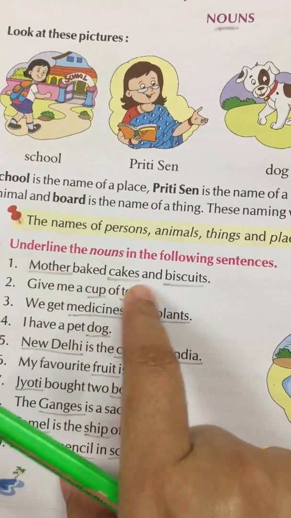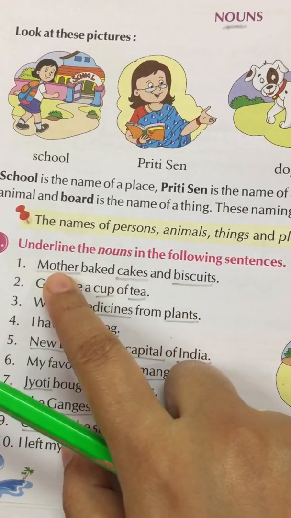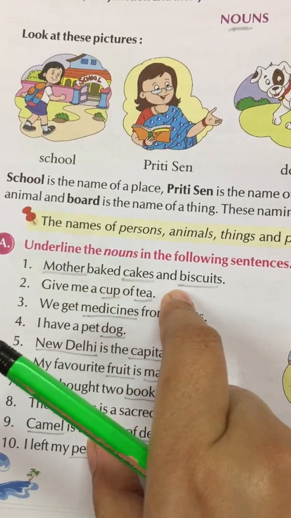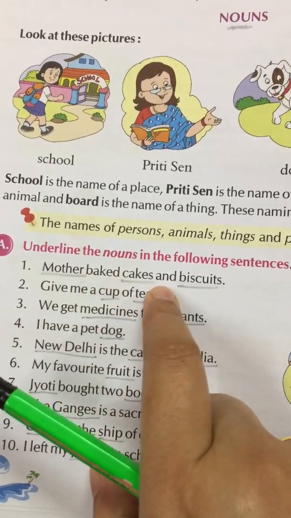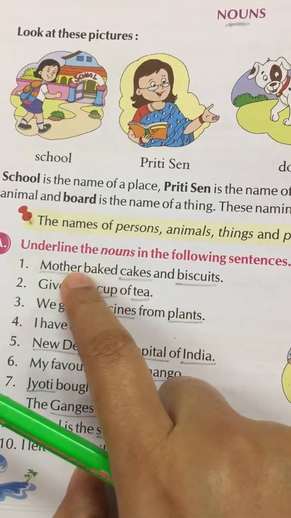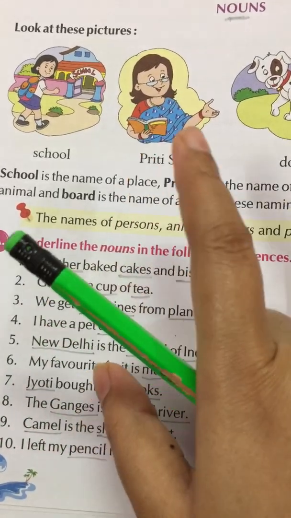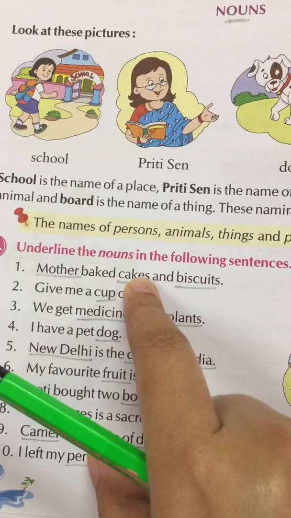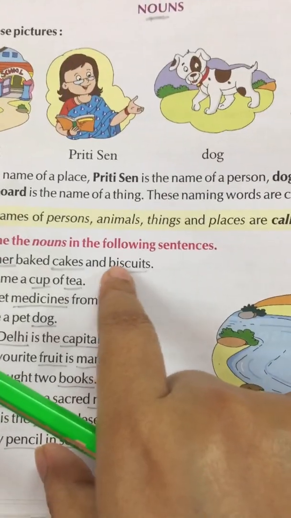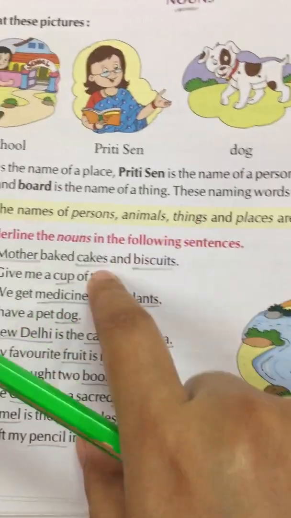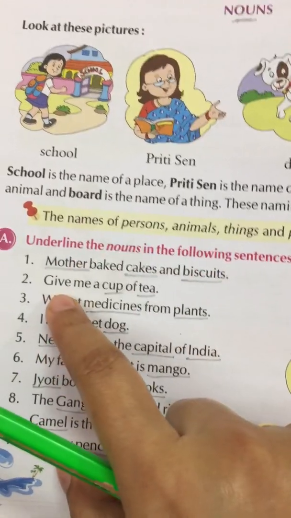Mother baked cakes and biscuits. Underline the nouns in this sentence. I have underlined mother, cakes and biscuits. Mother is the name of a person. Cake and biscuits are the name of things. Alright. Next sentence.